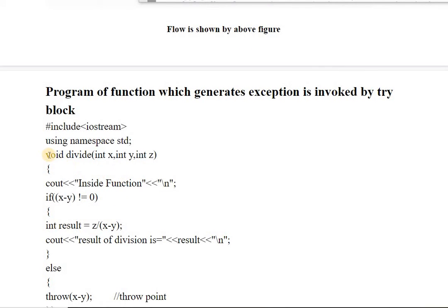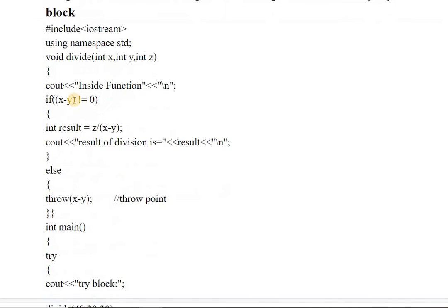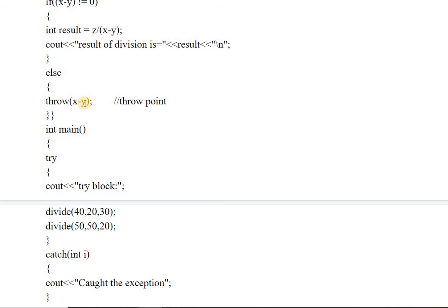Consider this example. We have one divide function. A similar example we did yesterday in the previous video also. This divide function has three variables inside it: x, y and z. It checks whether x minus y is not equal to 0. If it is not equal to 0, then perform the division: z will be divided by the subtraction of x and y, and it will display the result. If it is false, then it will throw an exception that x minus y has been encountered, which is the throw point.